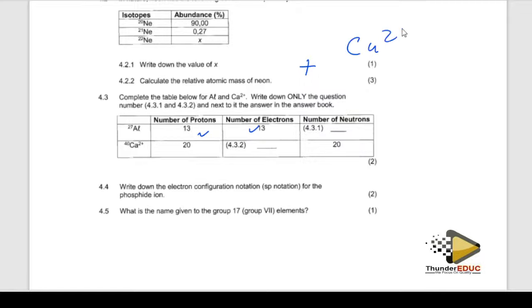If it's calcium, you lose 2 electrons. If it is chloride, you gain this charge, which is 1 electron. Yes, actually it's there. Aluminium. So you need to know that.